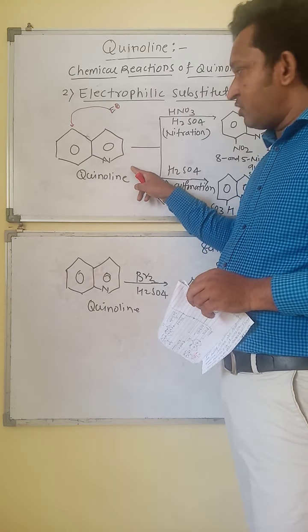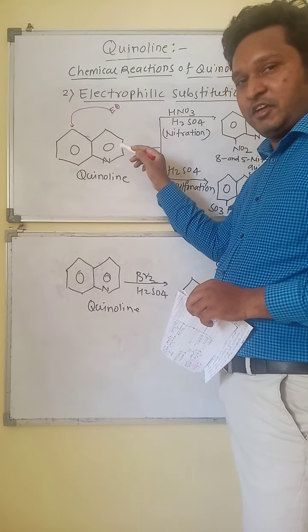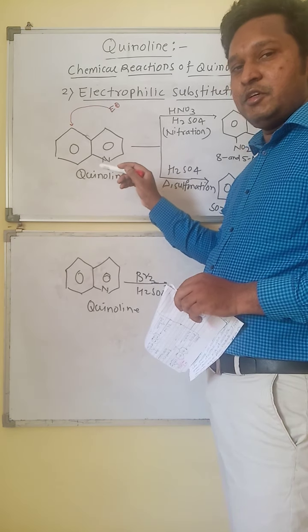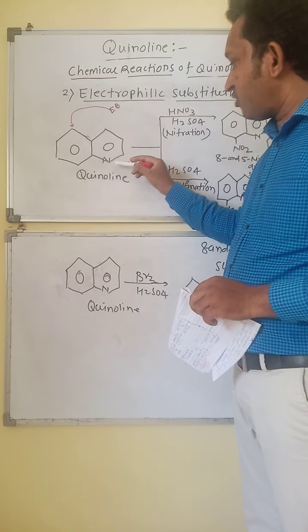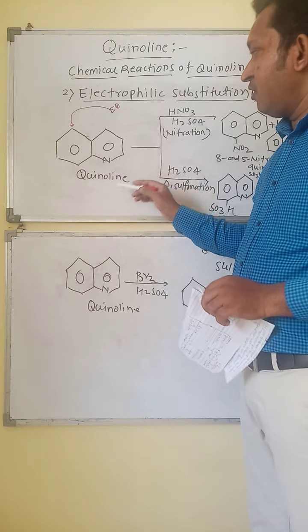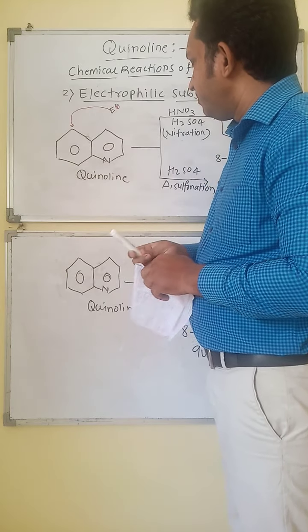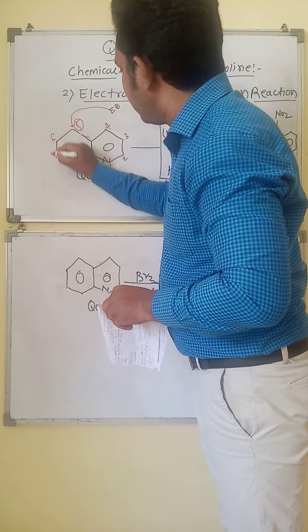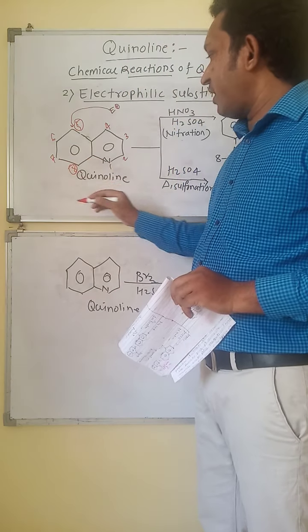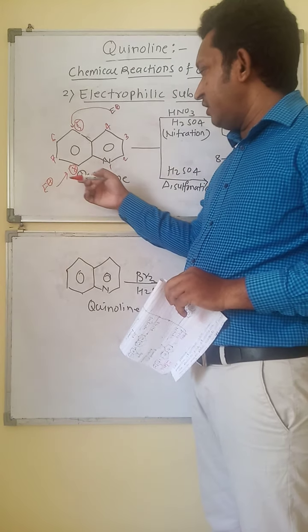So the pyridine ring in quinoline is resistant to substitution by the electrophile, and the attack will be on the benzene ring rather than the resistant pyridine ring, because of the electron withdrawing nitrogen and the pyridine. Into the benzene ring, the preferred attack will be here. This is first, second, third, fourth, fifth, this is 6, 7 and 8. The preferred attack will be on the number 8 carbon atom of the benzene ring of quinoline.